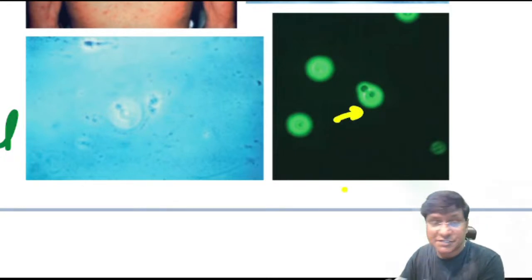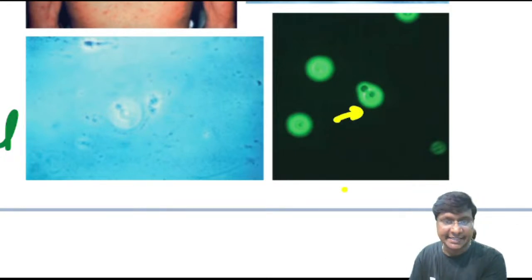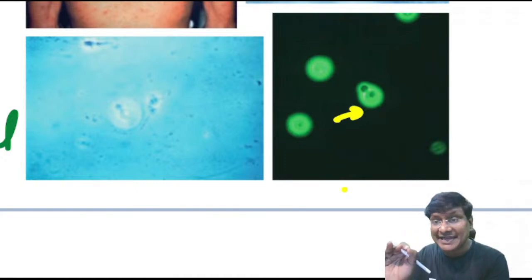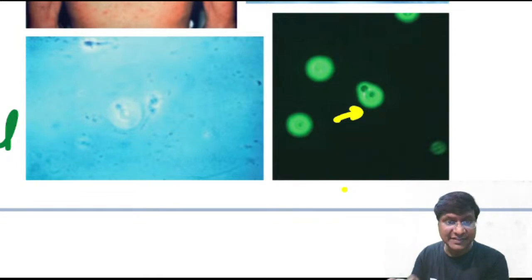Now, what is this particular stain which is being used here? The stain which is being used is the India ink stain. This India ink stain may show the yeast-like organism with narrow-based buds. With narrow-based buds. And CNS disease should be ruled out in patients with neurological symptoms and in immunocompromised patients, right?